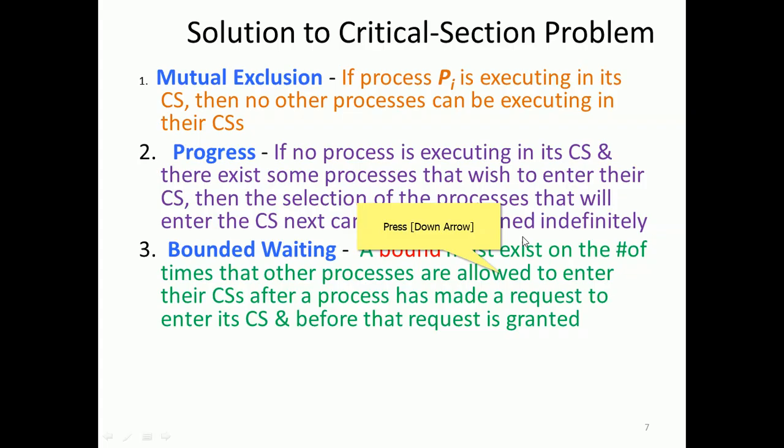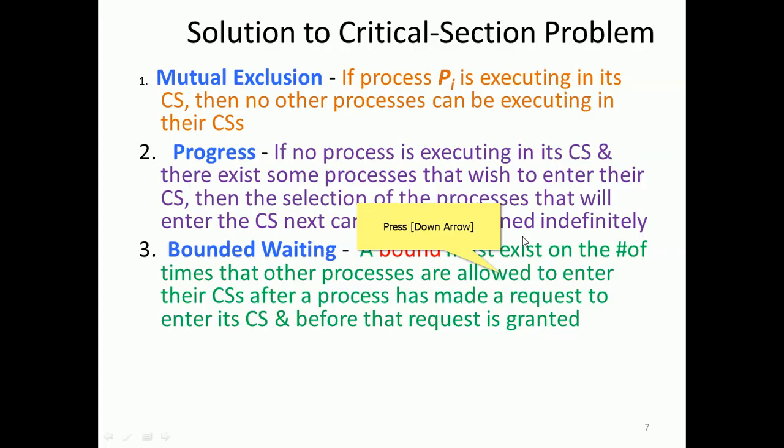So we should ensure bounded waiting. We restrict some process to 5 times or 2 times. That bound must exist on the number of times other processes are allowed to enter their critical section after a process has made a request, before that request is granted.